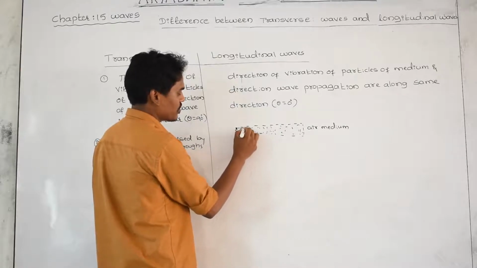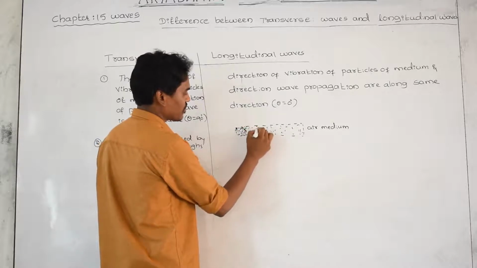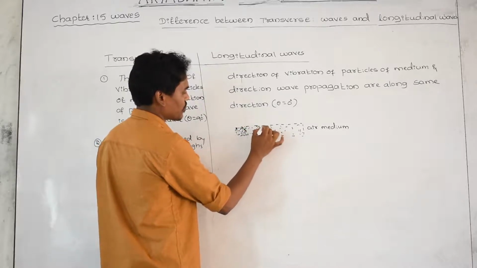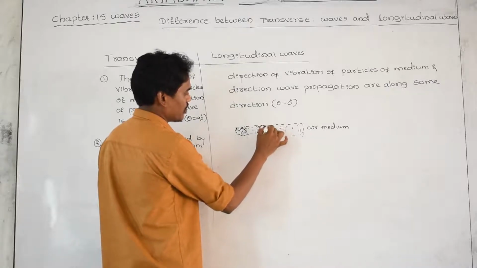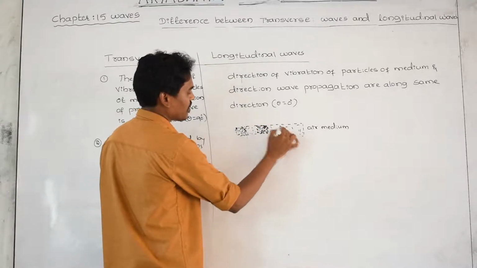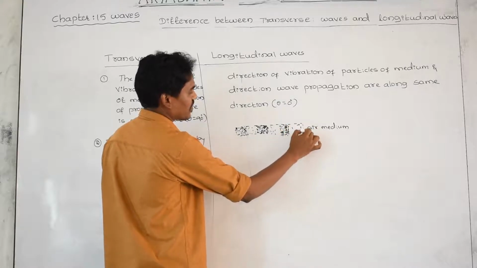These are all compressions, this is a rarefaction, and again compression, again compression. This is a rarefaction, and this is again compression.